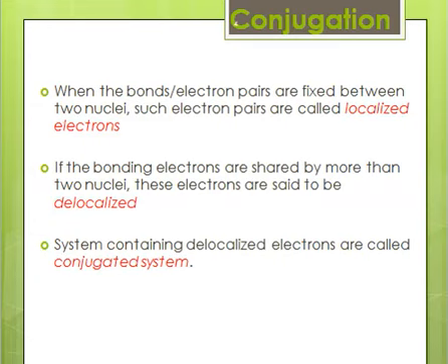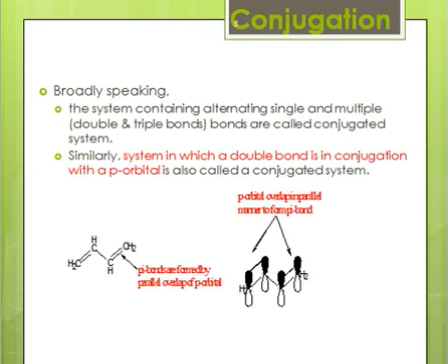In the previous lectures we studied the concept of localized bonding and delocalized bonding. Whenever a bond or electrons are fixed between two atoms, such a bond or electrons are called localized electrons. And if the electrons or the bond are not fixed between two nuclei, we say that these are delocalized. We also studied that a system which has delocalized electrons is known as a conjugated system. So here we shall study the conjugated system.